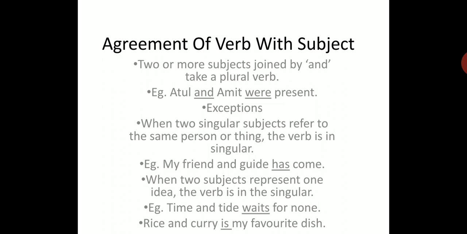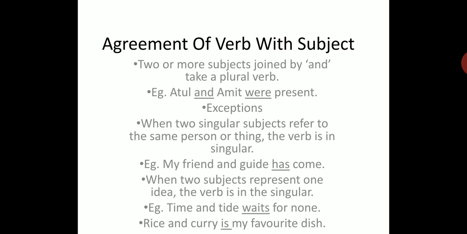When two or more singular subjects are joined by and, then it takes a plural verb. For example, Atul and Amit were present. Now you can see Atul and Amit are two singular subjects, so we always use a plural verb, that is were. It could be Atul and Amit are present. Both sentences will be correct. Now there are two exceptions to this rule.